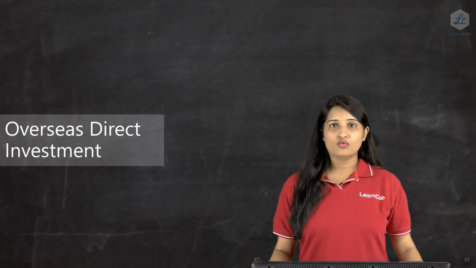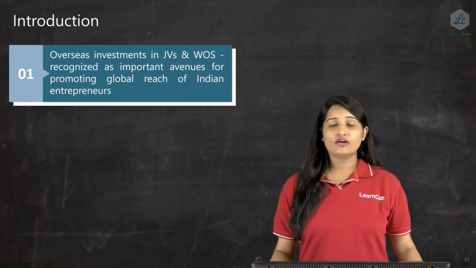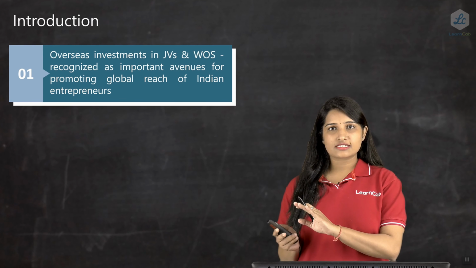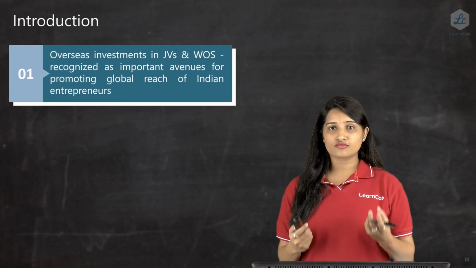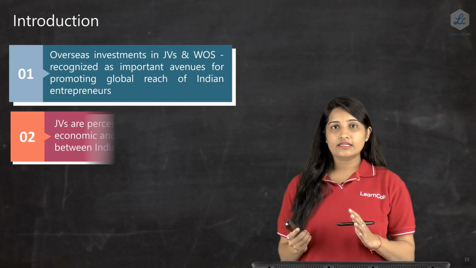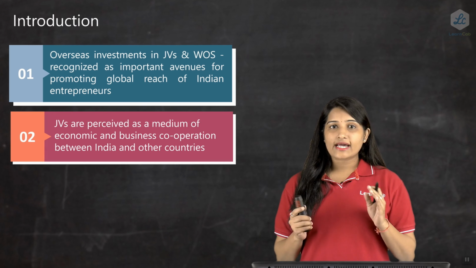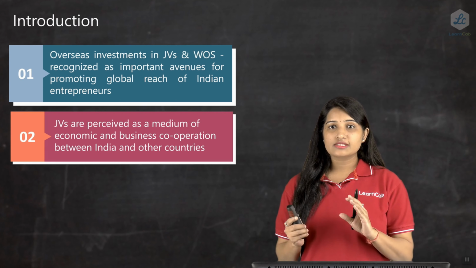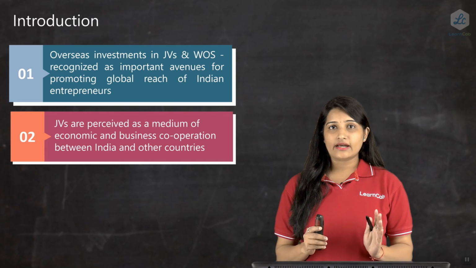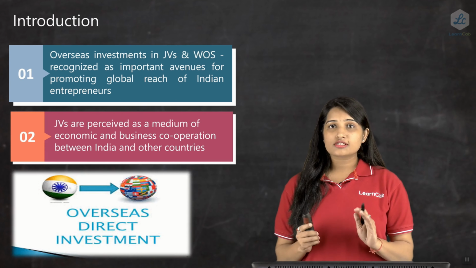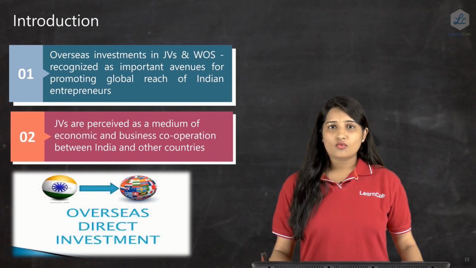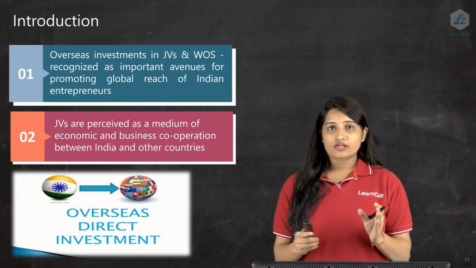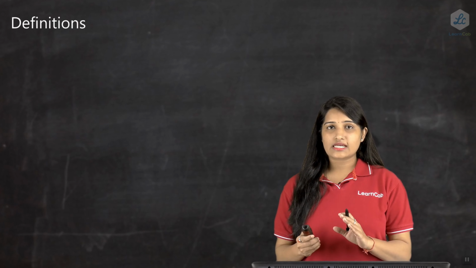Why exactly is an overseas direct investment required? Overseas direct investment in a joint venture or a wholly owned subsidiary is required. It acts as an important avenue for promoting the growth of the Indian company and Indian entrepreneurs. It also acts as a medium of economic and business cooperation between India and the other countries. So this is how an overseas direct investment is important. What is an ODI? So we know why it is important. Now let us see what is an overseas direct investment.